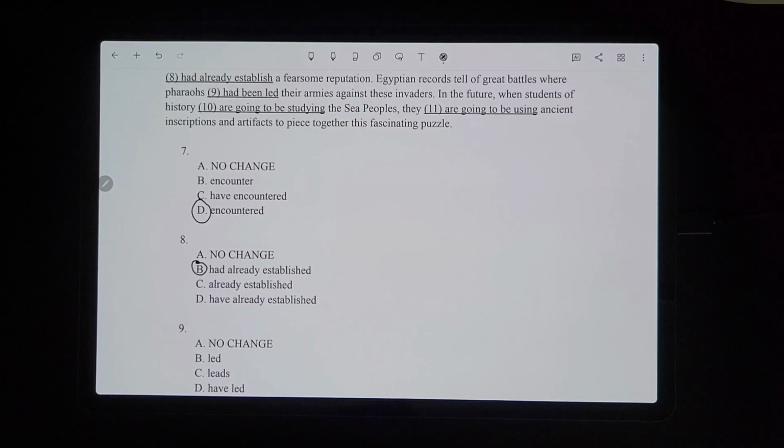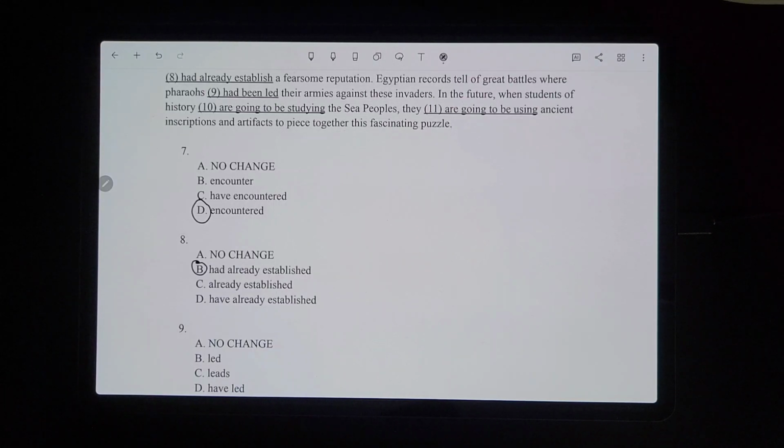Okay, now for number 9: Egyptian records tell of great battles where pharaohs had been led their armies against these invaders. I mean, that already sounds super wrong, but remember, don't go by ear on these exams. So let's see. Egyptian records tell of great battles where pharaohs. So this has to match pharaohs, if we have to make a determination between singular or plural. And hold on, I've just lost my place. Egyptians tell of great battles where pharaohs,